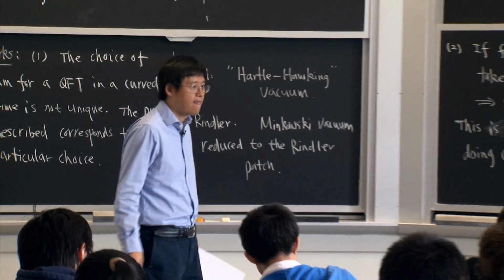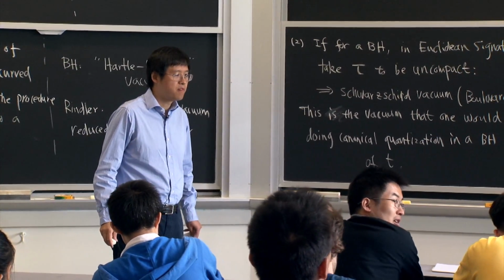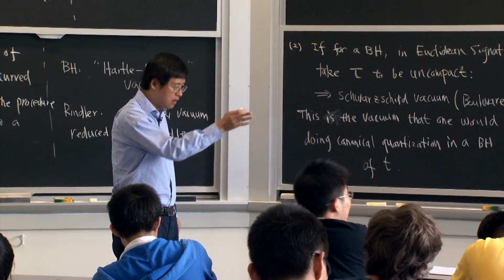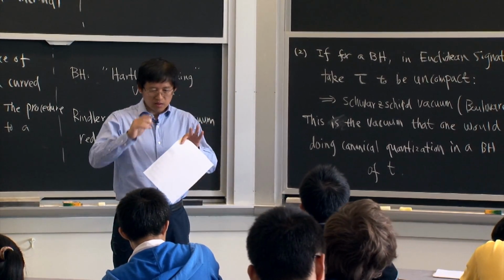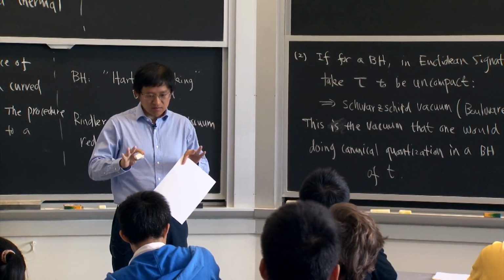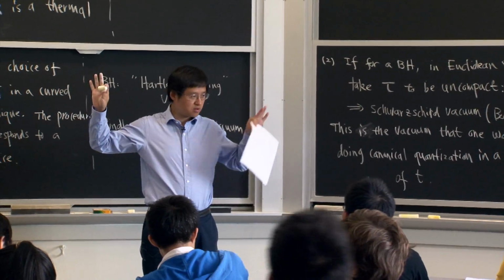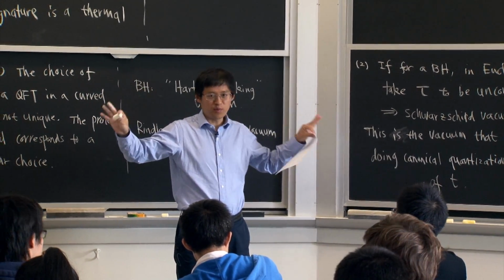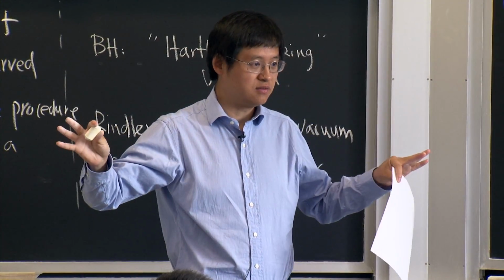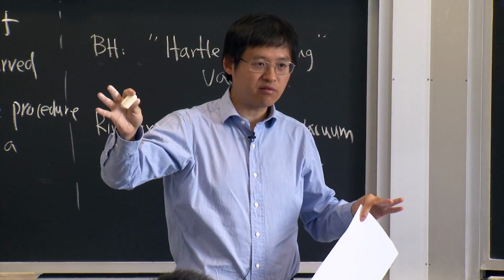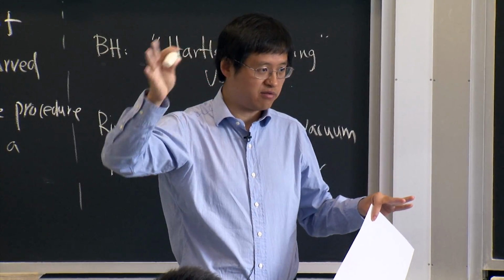Yes. How physical? So in what sense are these different vacua physical or not? Yeah, I will answer this question a little bit later. Right now I want you to be clear that we have two different vacua here, corresponding to two different ways of doing analytic continuation. One way you compactify tau, and one way you don't compactify tau.